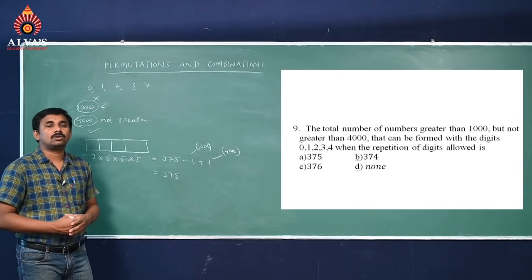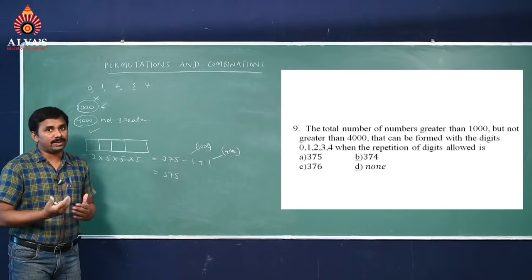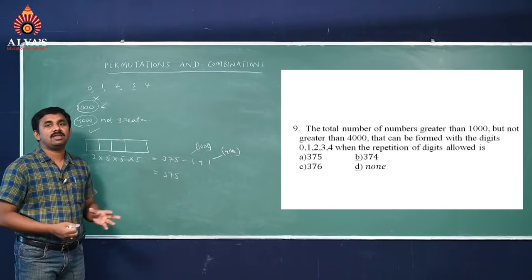So that's why the total possible numbers with repetition allowed is 375.